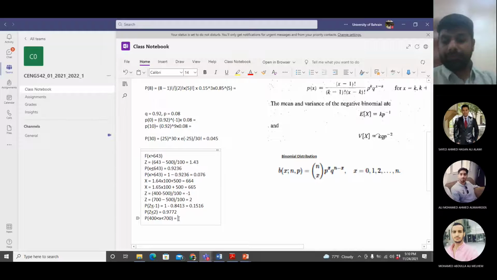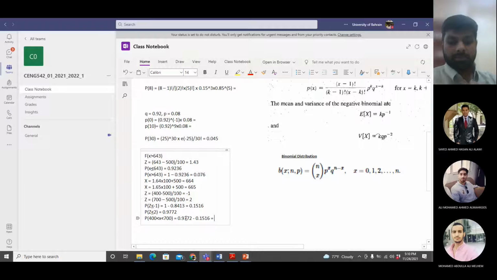You will take their difference, because this value is from 0 to 700, and this value is from 0 to 400. So if you take the difference, you will get the probability between 400 and 700. 0.9772 minus 0.1516.